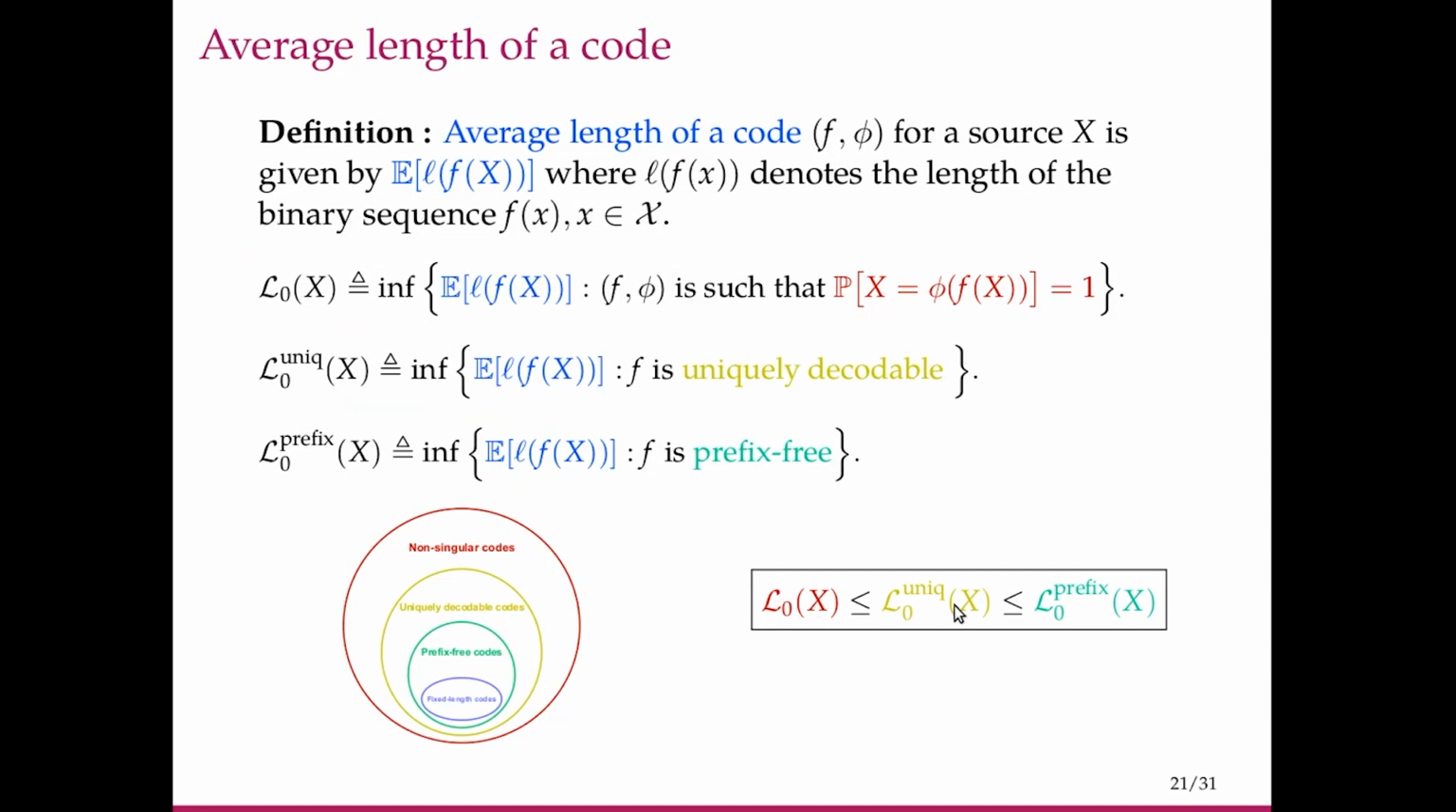So this relation we know, but can we relate these? So again, these are operational quantities. So these are defined in terms of expected length of the codes that we build. So can we relate these again to some mathematical quantities like before?